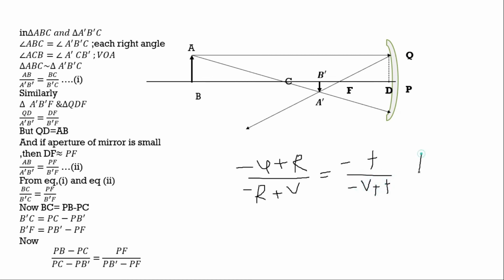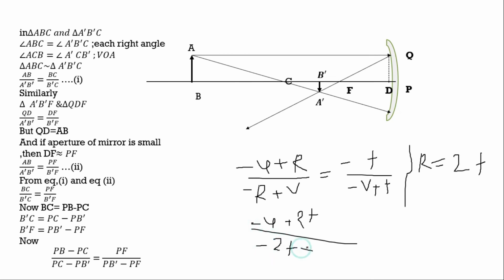Okay, and we know R equals 2f. We can write, as we know the concept, so we can replace R as 2f: minus u plus twice f, here also minus twice f plus v is equal to minus f upon minus v plus f.